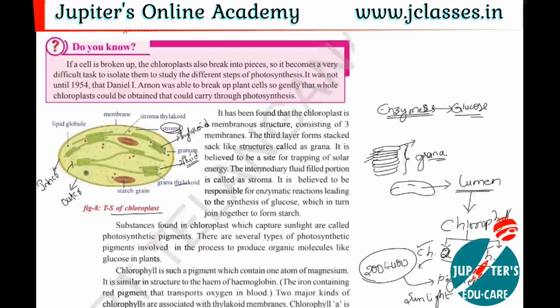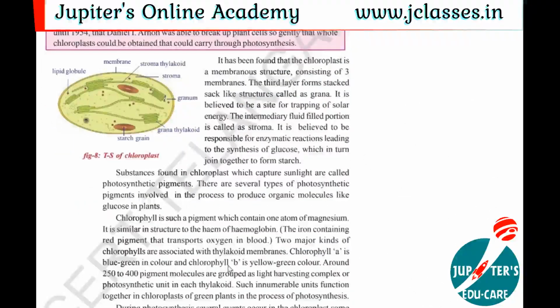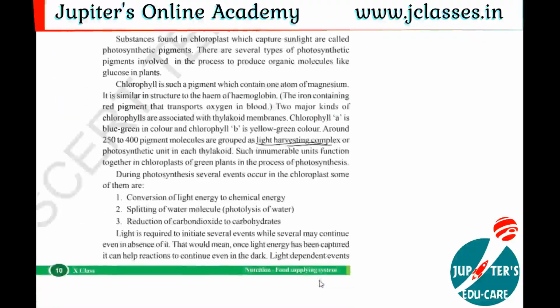So that's why these 200 to 400 pigments, this chlorophyll A and chlorophyll B, are called light harvesting pigments, or the light harvesting complex. This light harvesting complex helps the chloroplast in the photosynthesis process.